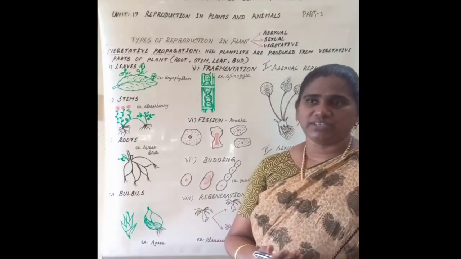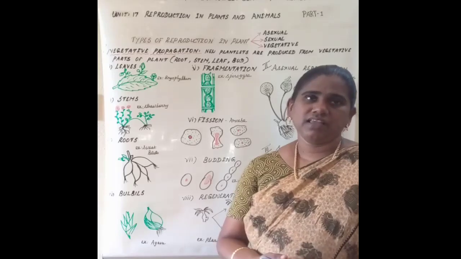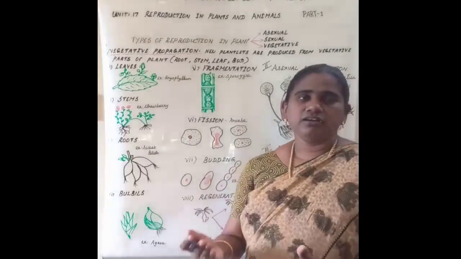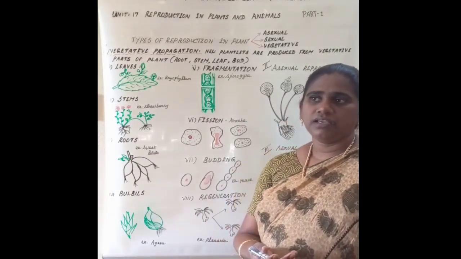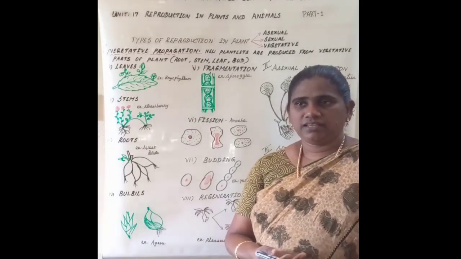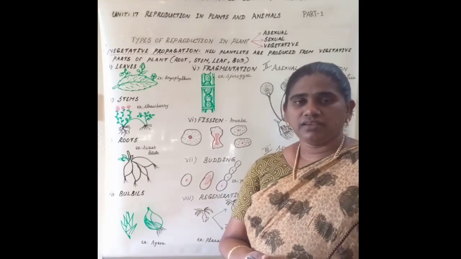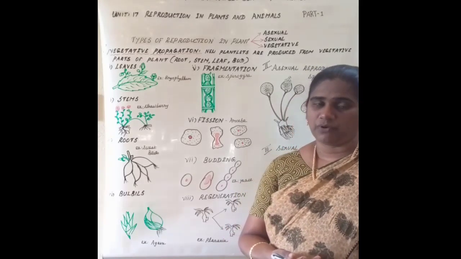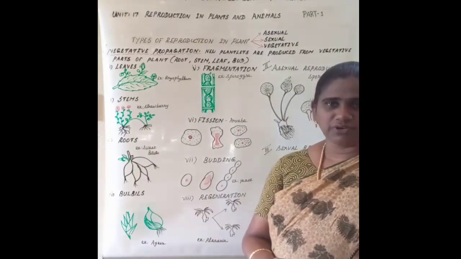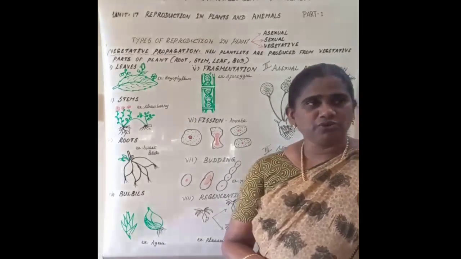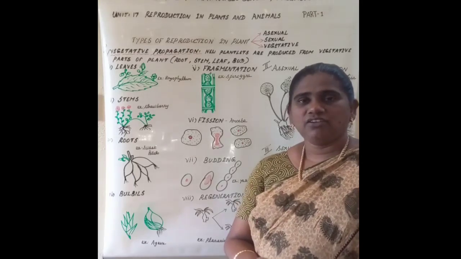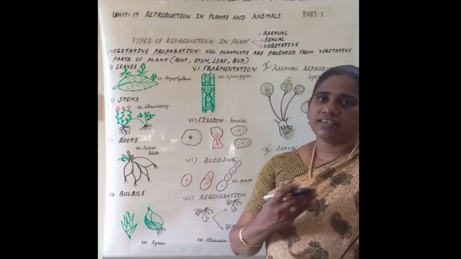In this lesson, we are going to study the reproductive process and the different types of reproduction present in plants and animals. In plants, there are 3 different types of reproduction: vegetative reproduction, asexual reproduction, and sexual reproduction. Let us study one by one. First, vegetative reproduction. Vegetative reproduction is nothing but producing new plantlets from the vegetative parts of a single parent.